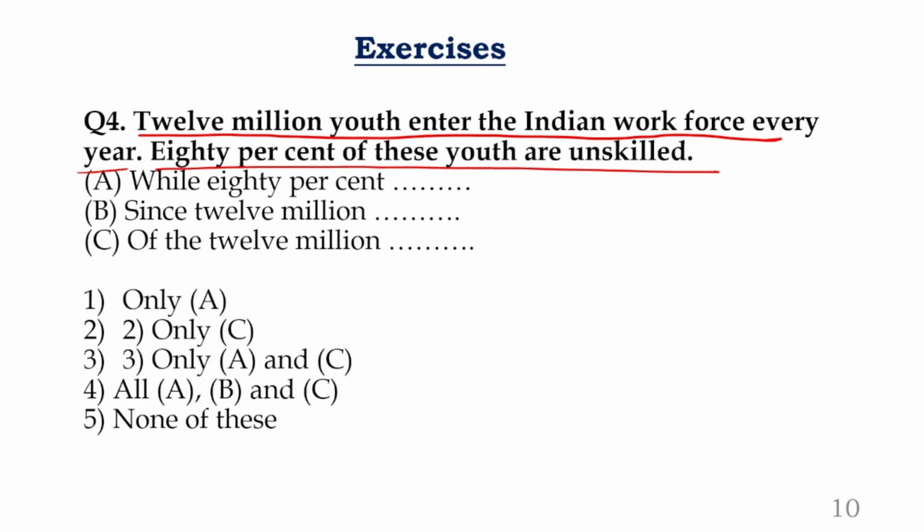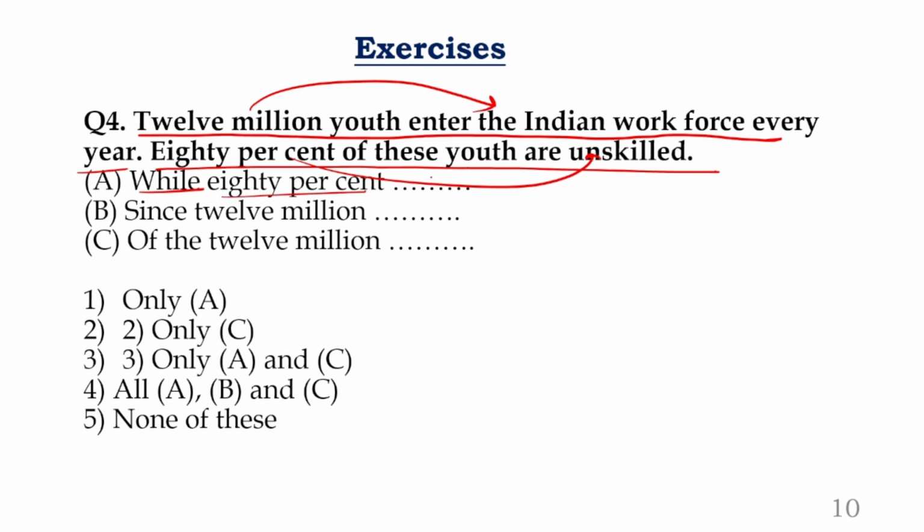Absolutely, we are speaking about the difference and also contrast. 12 million people are entering the workforce, one side. On the other side, 80% of this youth are unskilled people. We are speaking about the difference. One side they are getting graduated, another side they don't have skills. It is a kind of contrast. Okay, so look at this first one. What is the first one?